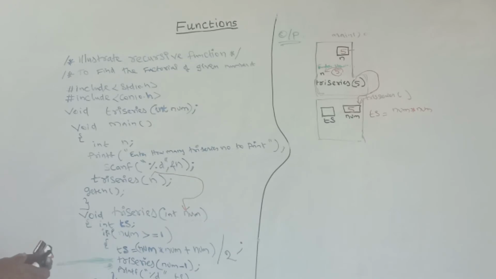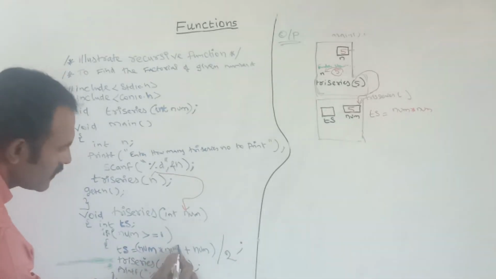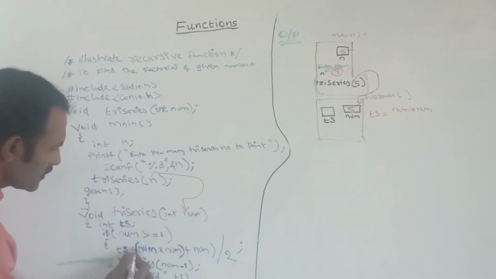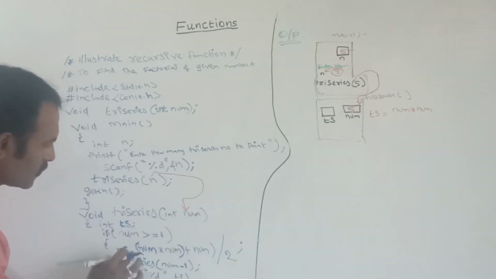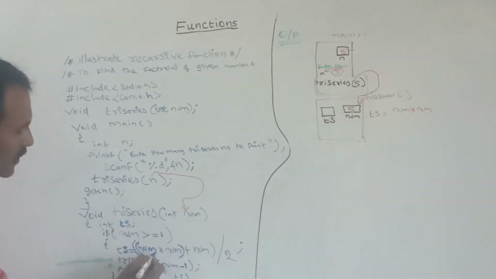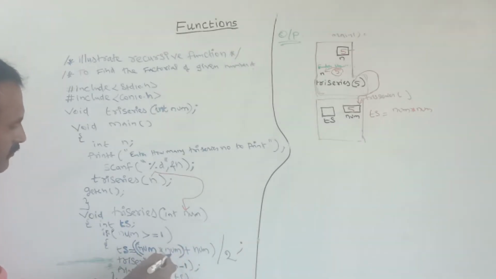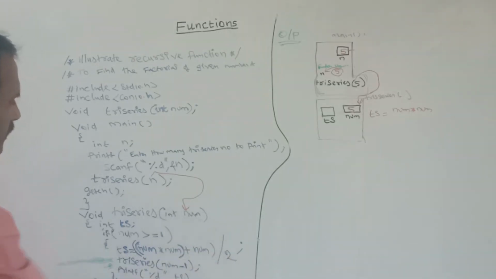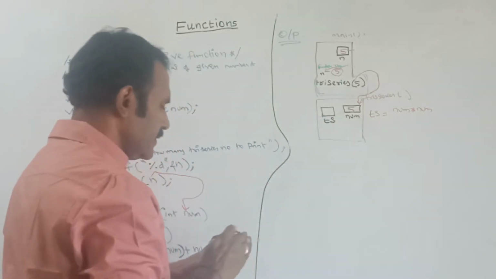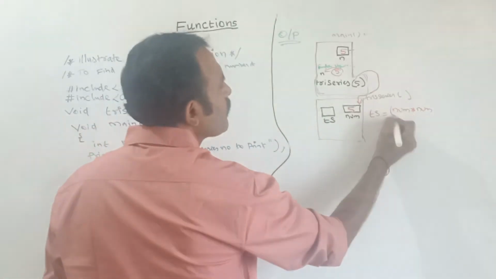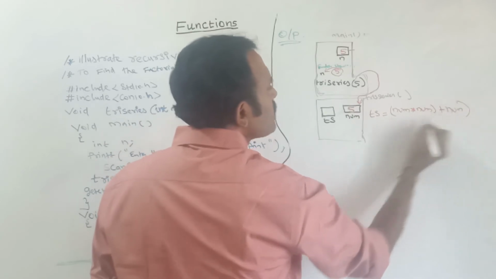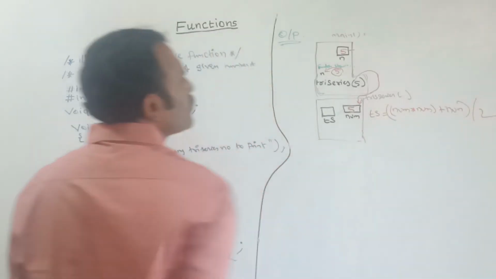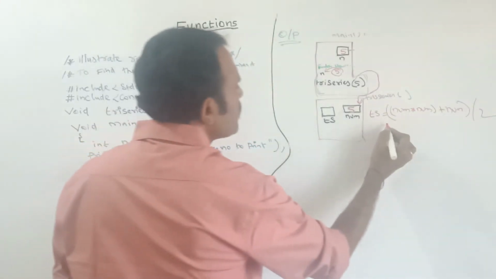Otherwise, inside we can use it like this also. First we are multiplying these two, after that adding this num to this multiplied value, and I am dividing it by 2. So here num into num, next divided by 2. So what is the TS value here?